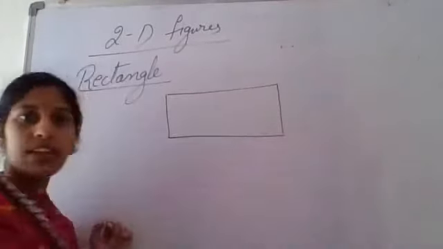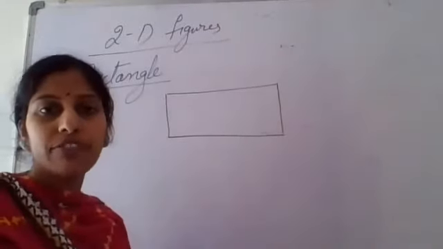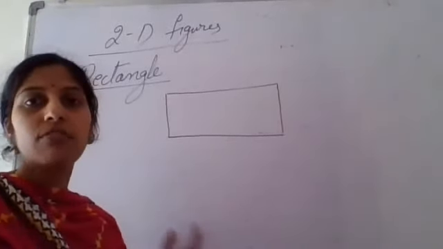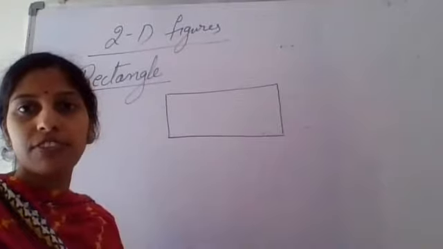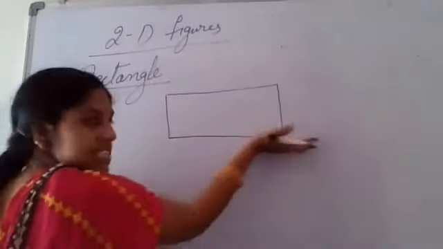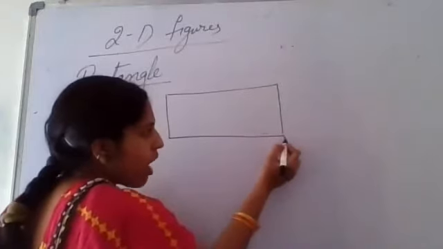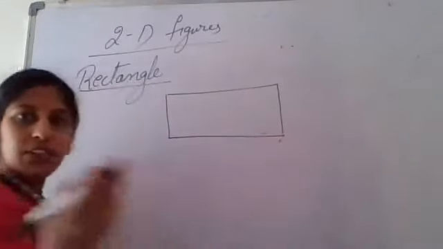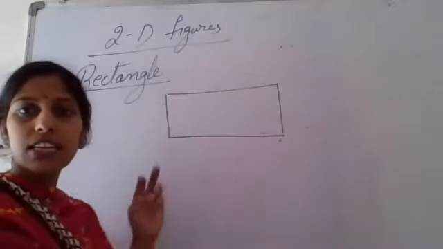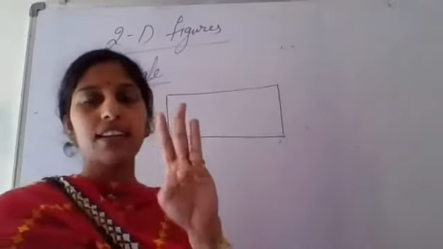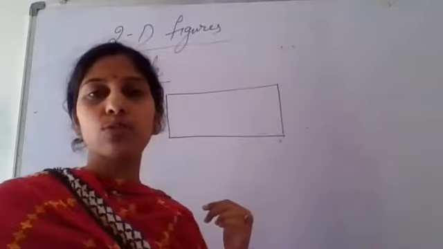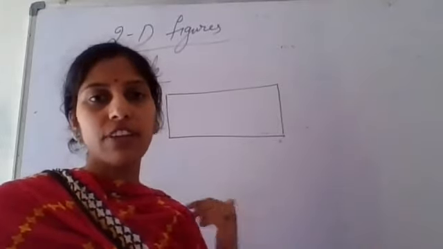This is called a 2D figure, a two-dimensional figure. Why do we call it two-dimensional? We can see its length and we know the breadth, but we don't know how much height this figure has. We don't know about the third part, the height. That's why we call it a 2D figure.